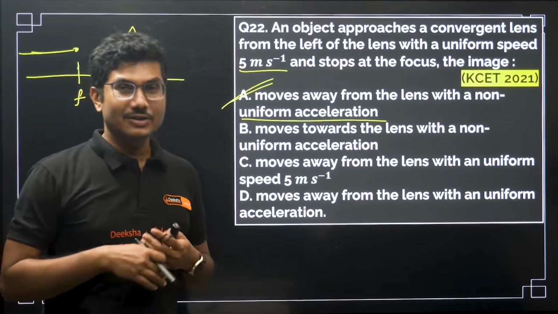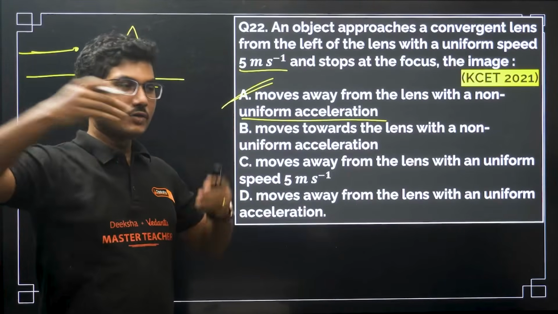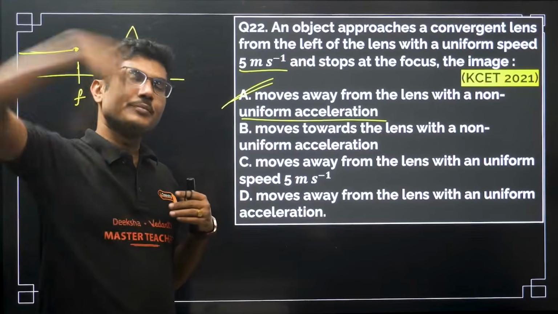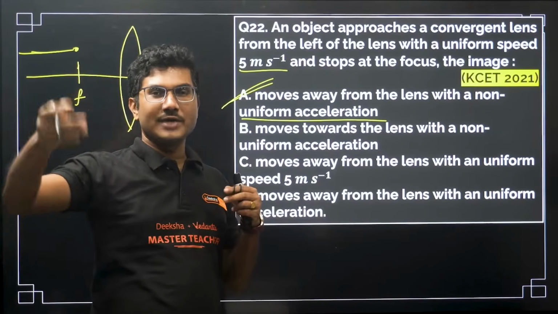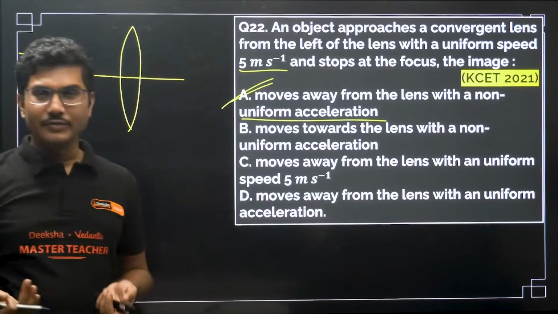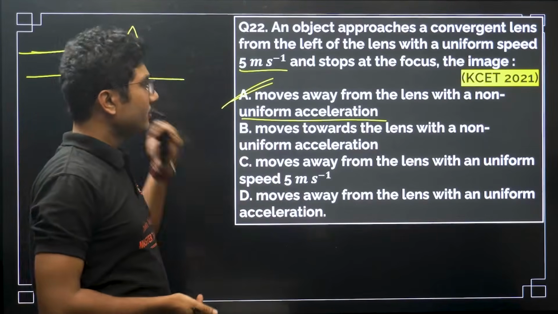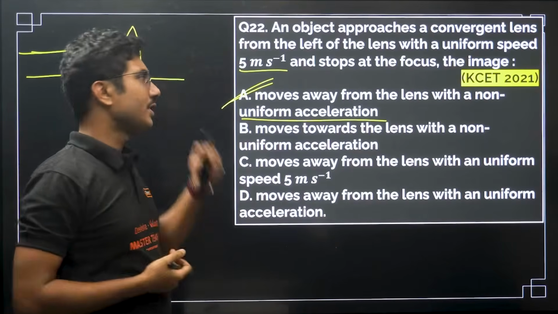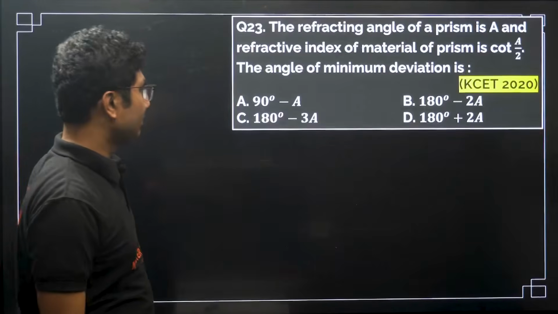And the acceleration is obviously not uniform, because suddenly from finite to infinite, say from 10, suddenly it jumps to 1 lakh. So initially it is going 1, 2, 3, 4, 5, 6, 7, 8, 9, 10, 1 lakh. So definitely it is not a uniform acceleration. Acceleration is obviously non-uniform. Okay, so this is a little conceptual in-depth question. If you know the concept, then you can answer this question.